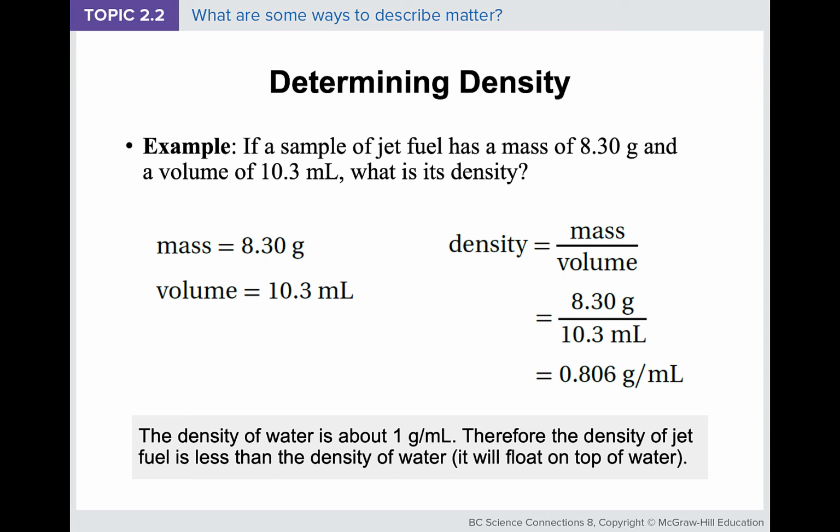0.806 grams per milliliter. Okay, so just a little fun fact for you. The density of water is about 1 gram per milliliter. So when you compare the density of these two matters, you will find out that water has a higher density. Therefore, when you combine these two things in a cup, in a mug, you will find out that the jet fuel will be floating on the top of water because it has a smaller density.